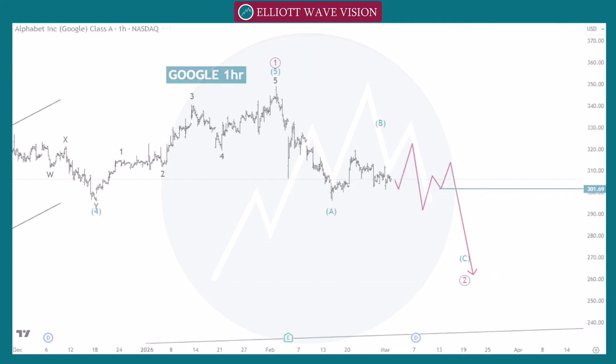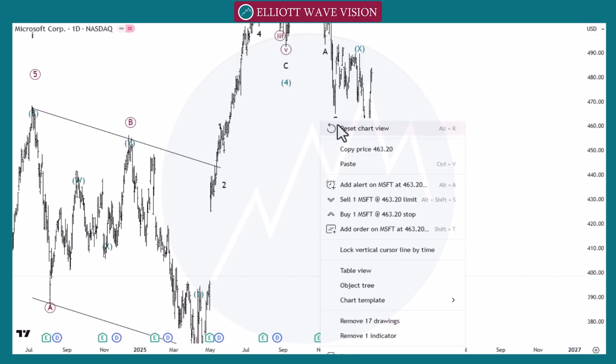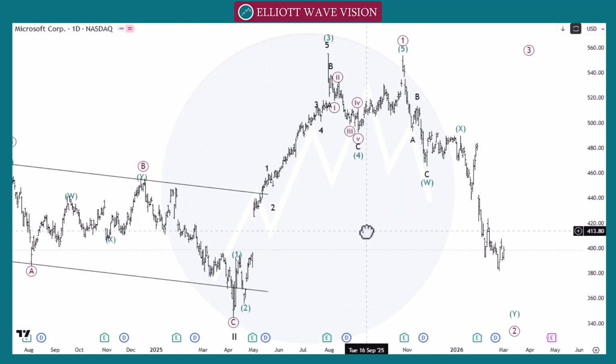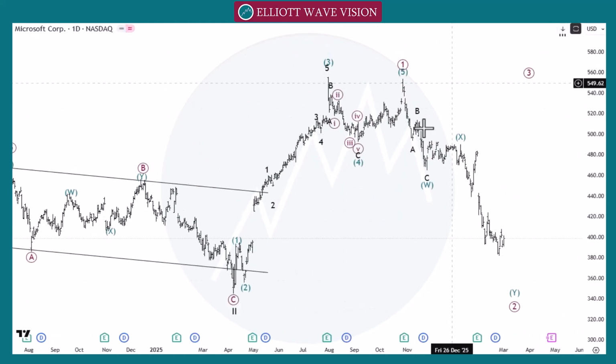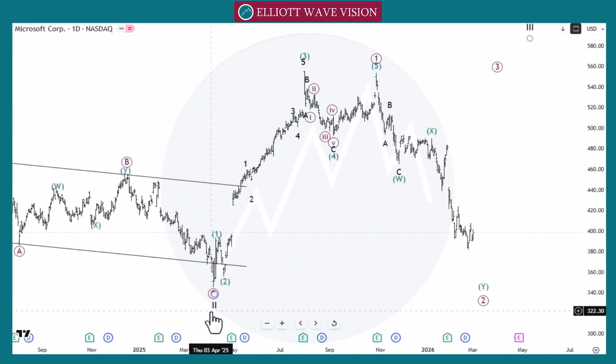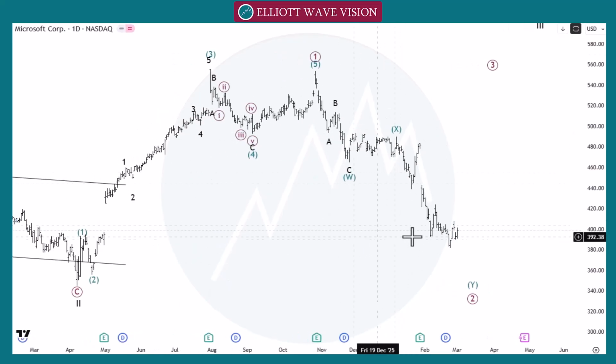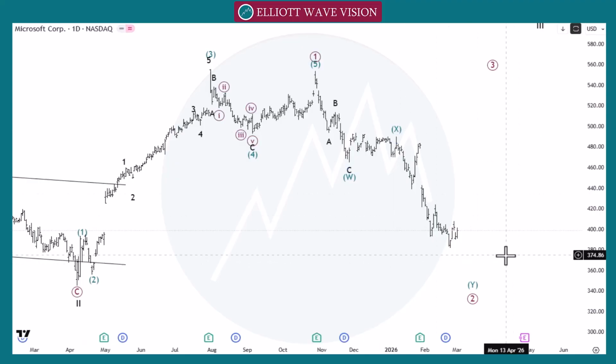So let's check our next pair, Microsoft. In Microsoft, we count this structure after this strong move, after this black wave 2, we count this move as a green wave 1, 2, 3, 4, and 5 of this brown wave 1. After this brown wave 1, we count this move as a W, then X, and then Y towards the next point, at this point, 400.